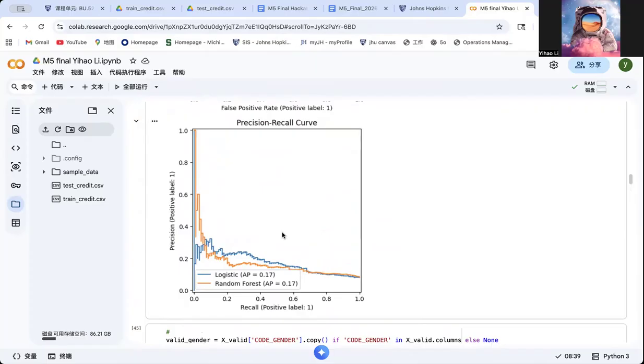In credit risk modeling, identifying risky borrowers is very important. So recall for the default class is also critical. I also examine the confusion matrix to better understand the number of false positives and false negatives.